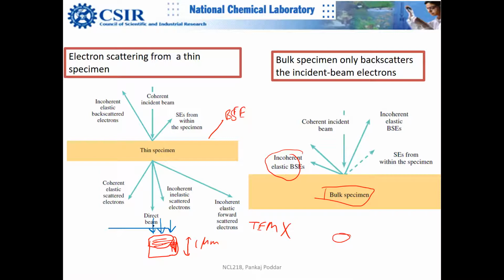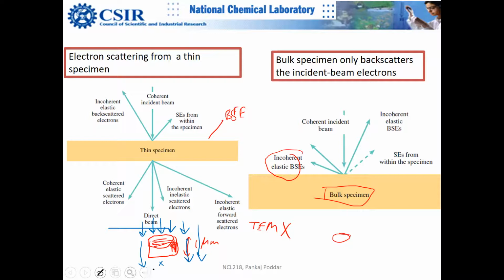So you have this electron beam falling here, and falling here also, and here also. What will happen when you put this very thick sample? 1 micron is quite thick. So here there won't be any electrons, but here you will have electrons. It's like a shadow effect.